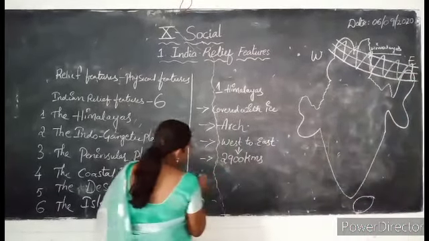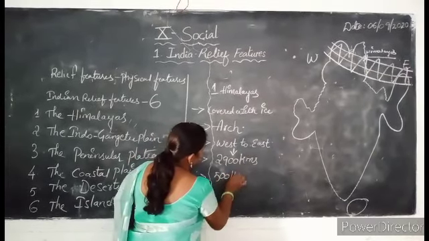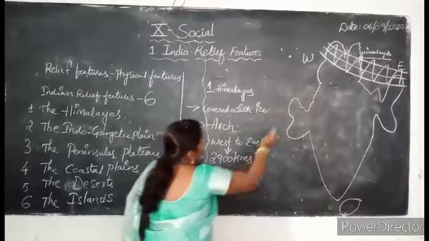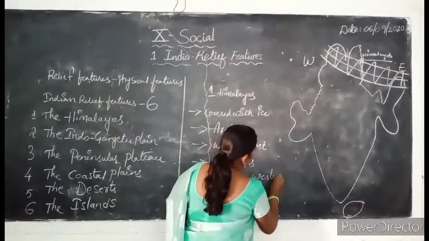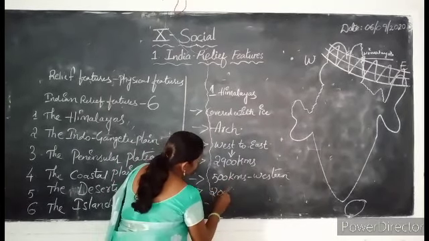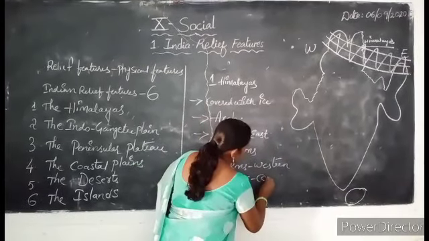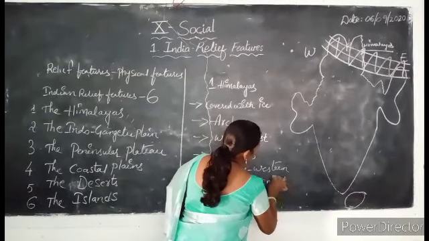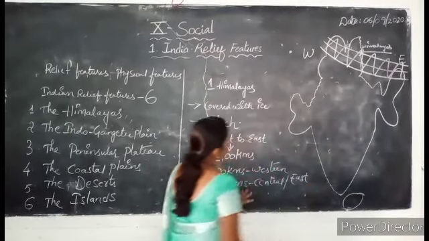That is, 500 kilometers in the western side, and 200 kilometers in both the central and east side.